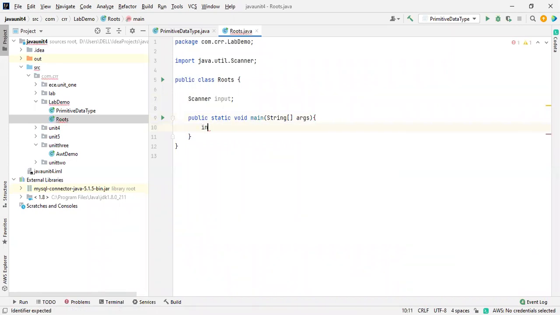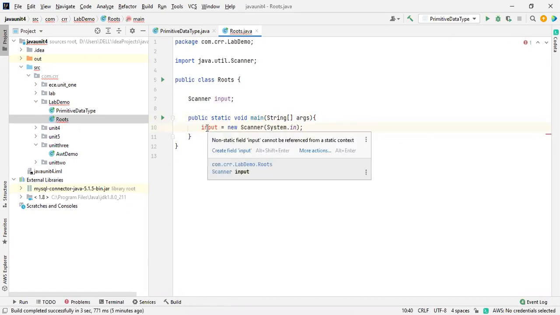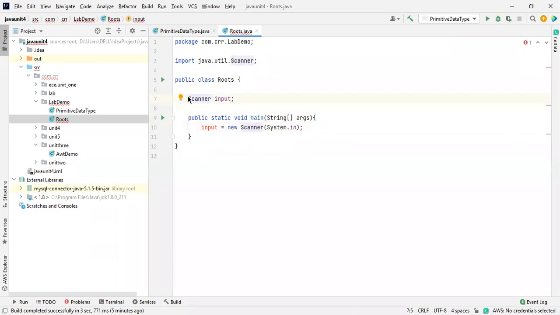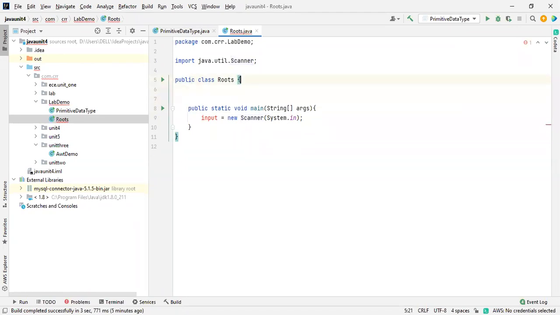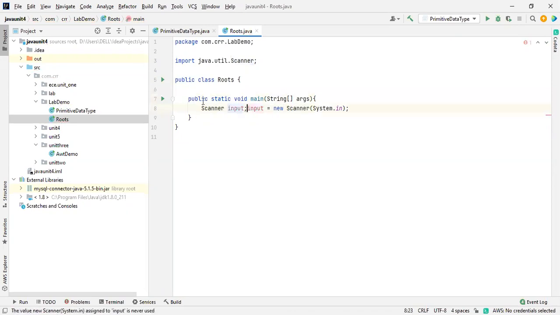Okay. Input is equals to new Scanner. So here inside this we are using, why is it showing an error? Non-static field, right? Okay, I'll make it static. If every time we take it as static, then it is not good. I will take it inside. I don't want to mention it as an instance variable, because going again and again for static is not good from a coding point of view. Okay, I took this inside the main method.